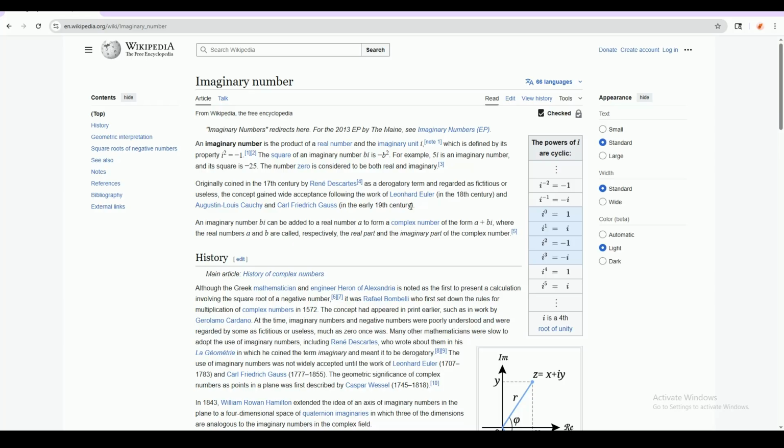Well, all math is made up, right? Math is invented and discovered at the same time. So he made it up. When they were introduced, he didn't think they were worth it. It was like, what are you doing, dude? This is just nonsense math, right? As a derogatory term, regarded as fictitious or useless. But then, as mathematics improved and became more complete, Leonhard Euler, a real smart dude, worked on them, and they started gaining acceptance.